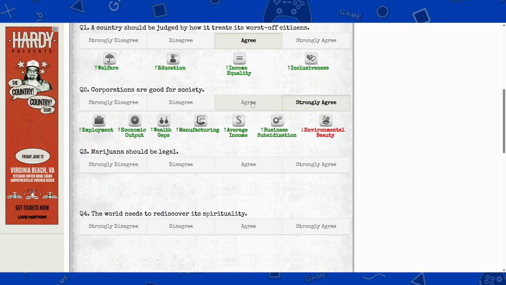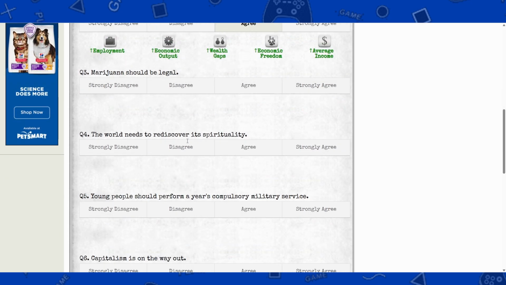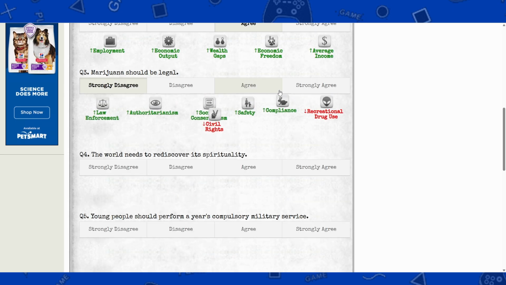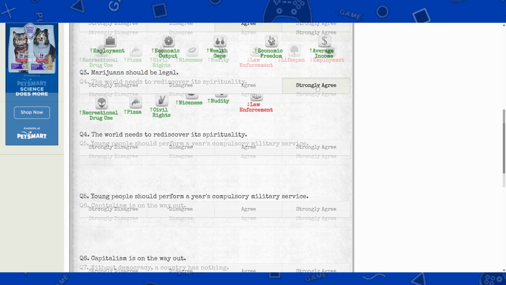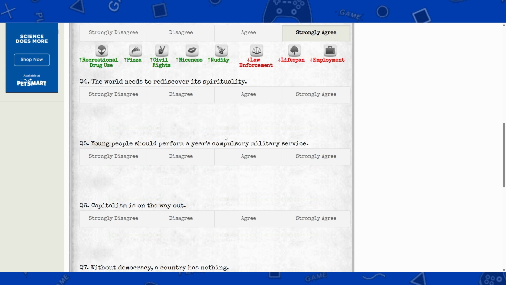There are stats to this game as well. As you can see here, these are the stats. Question 3, marijuana should be legal. Let's go ahead and say strongly agree. Question 4, the world needs to rediscover its spirituality. What are we gonna choose? We are gonna choose disagree or agree.